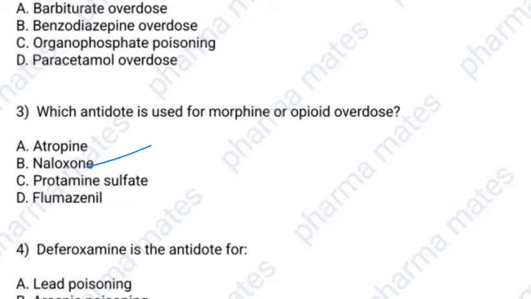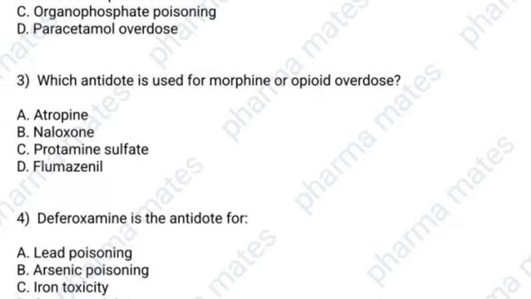Okay. Naloxone is an opioid receptor antagonist. It quickly reverses the effects of opioid overdose, including respiratory depression and sedation caused by opioids like morphine, heroin, fentanyl, etc. Okay. Then atropine is used as an antidote for organophosphate poisoning. Okay. Then what about protamine sulfate? Antidote for heparin. Okay. Then flumazenil, you already heard that.